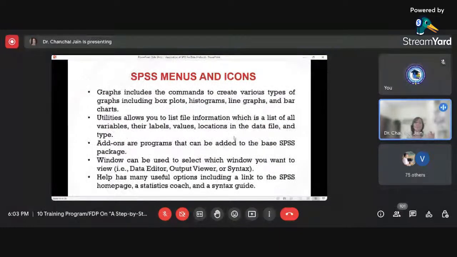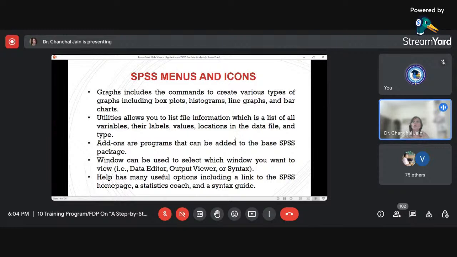So the next menu is the graph menu. I think from the graph menu, you can easily relate this: if I want to plot certain types of graphs in SPSS, like box plot, histogram, line, scatter plot, anything, we can do it using the graph menu. Next one is the utilities.